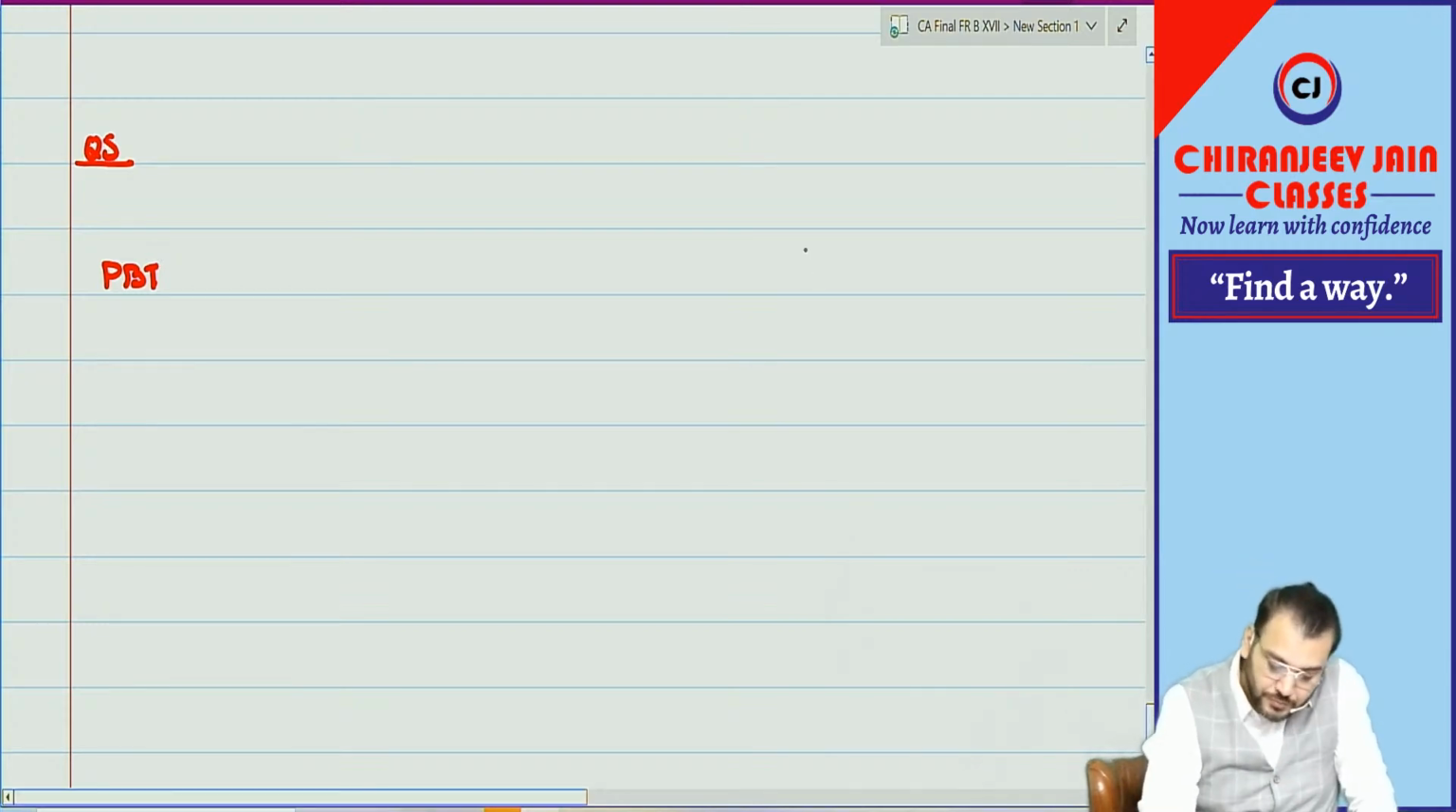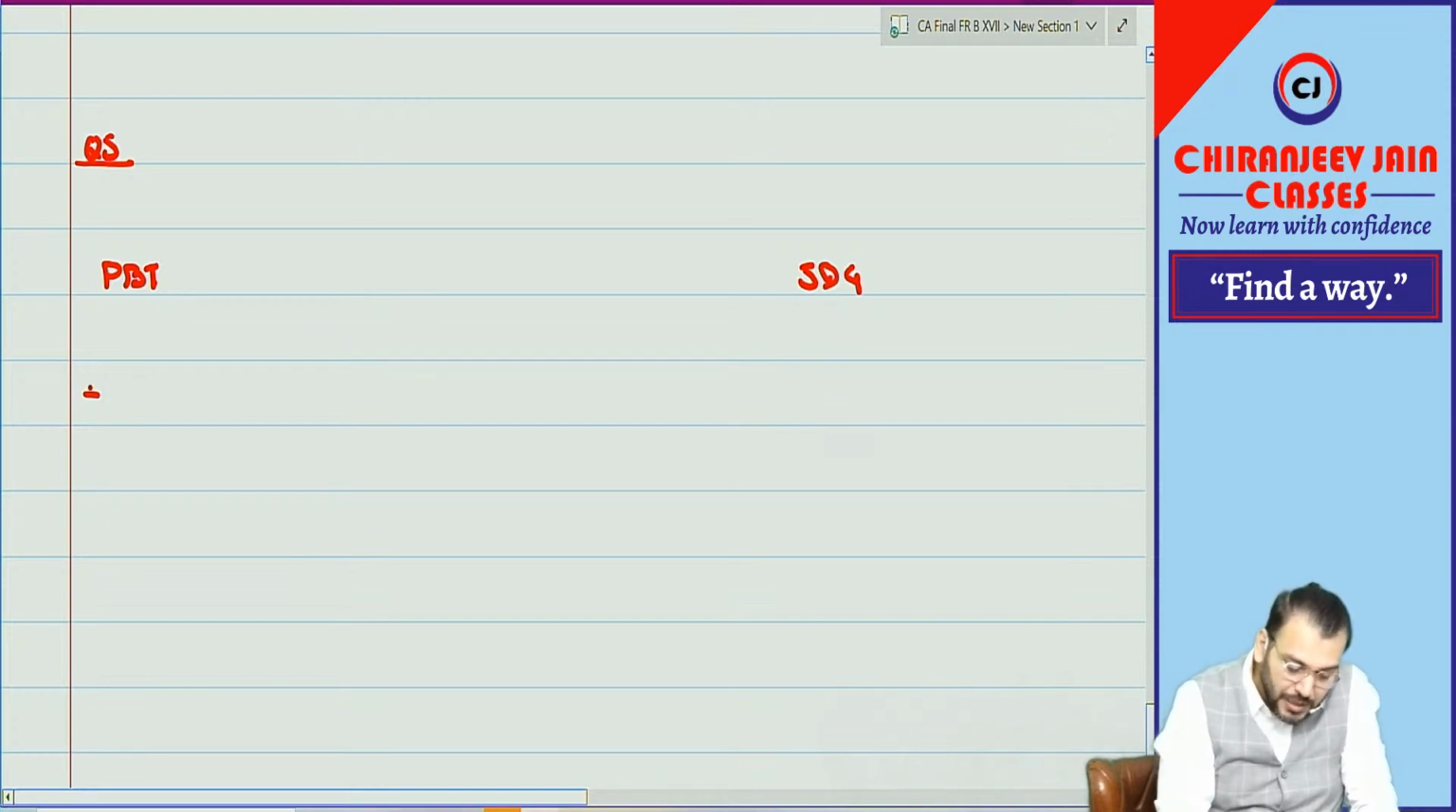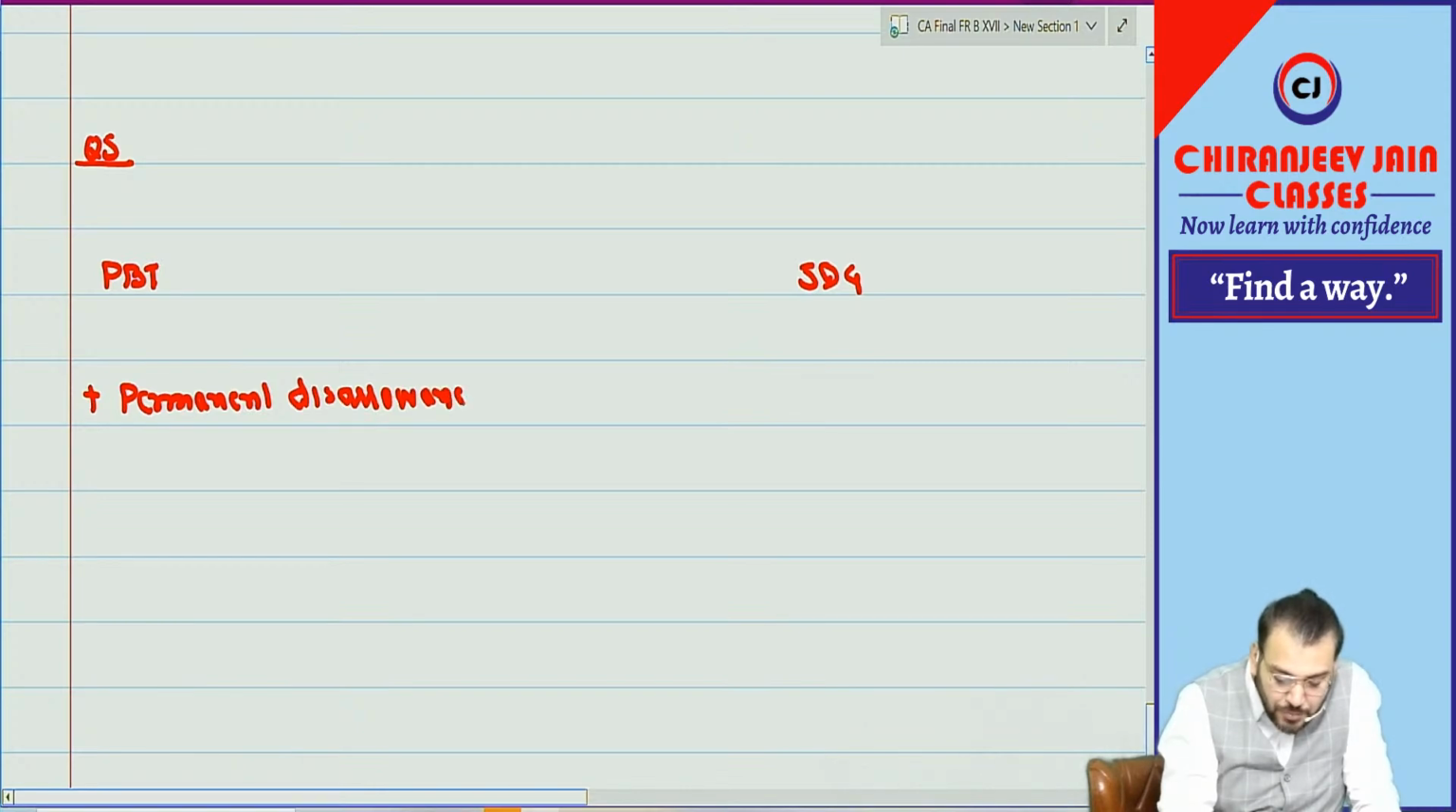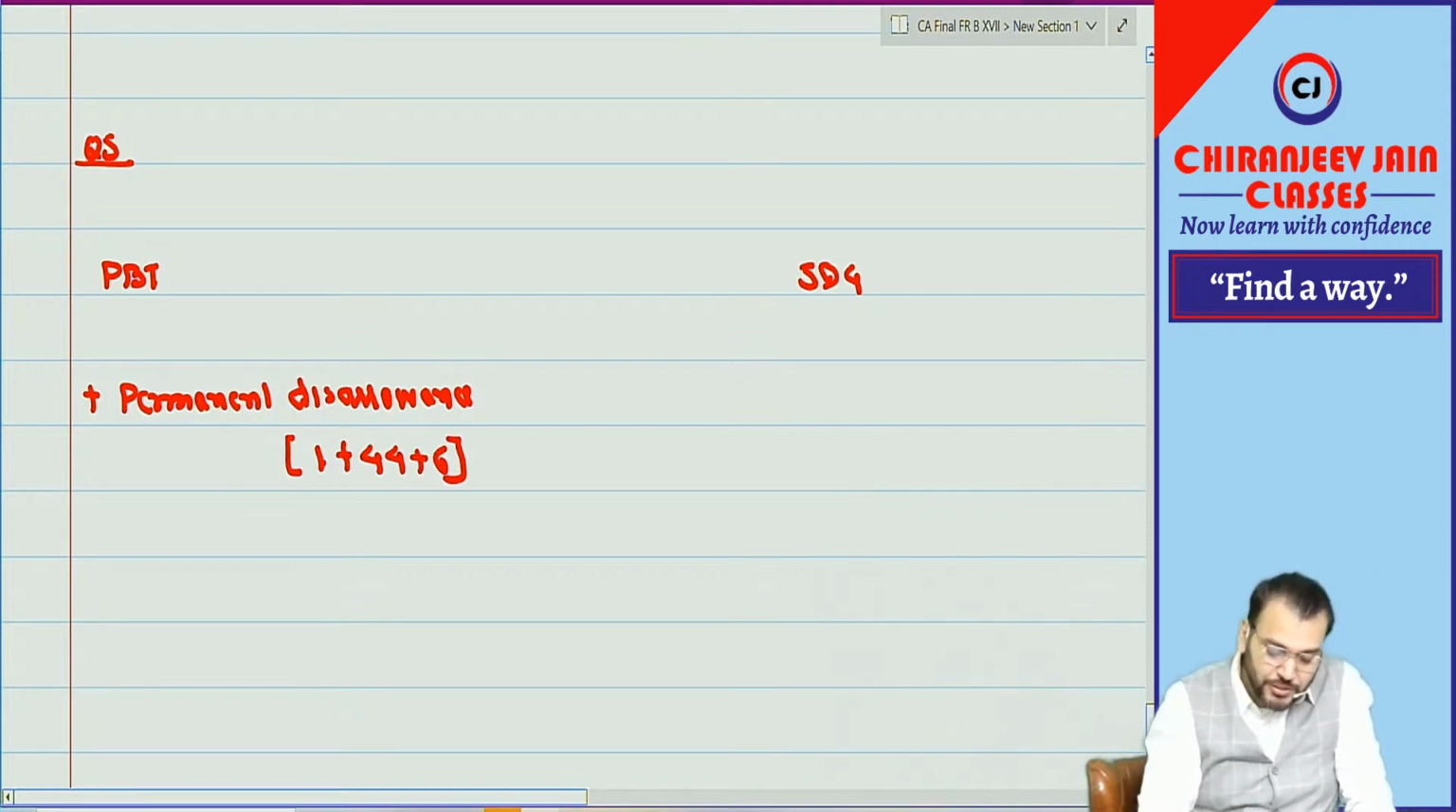594. Then plus permanent disallowance. Correct na? So permanent disallowance will be what? 1 plus 44 plus 6, how much? 51.